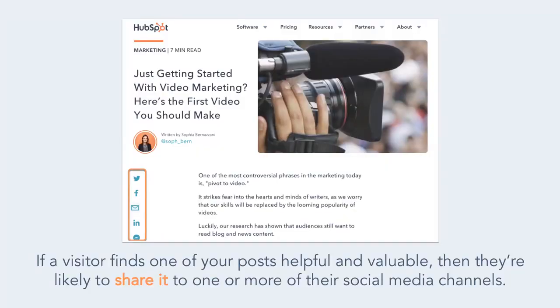And make sure you have easily accessible options for your readers to be able to share your blog posts. If a visitor finds one of your posts helpful and valuable, then they'll likely want to share it to one or more of their social media channels.